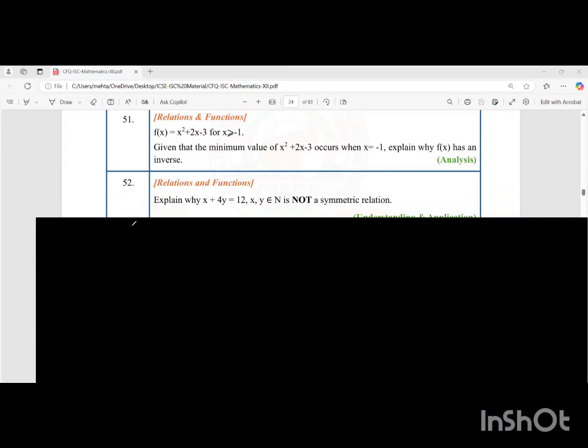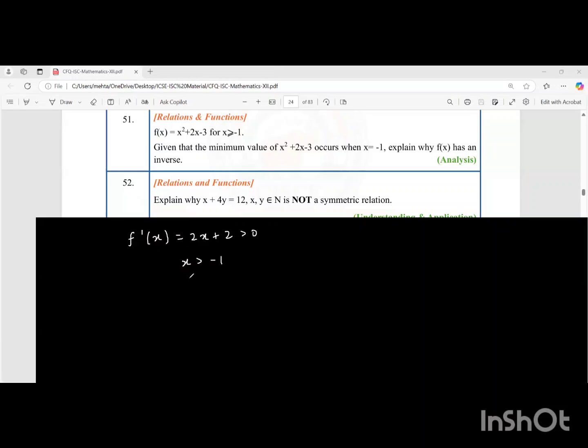Now over here, students, for 1-1, what I'll do is I'll simply take f dash x. The derivative is 2x plus 2. I'm trying to prove that it's an increasing function because if I can achieve that, then we can say that it is a 1-1 function. They're saying the minimum value occurs when x is minus 1. And over here, students, when we check when the derivative is greater than 0, we figure out that this will be true when x is greater than minus 1.